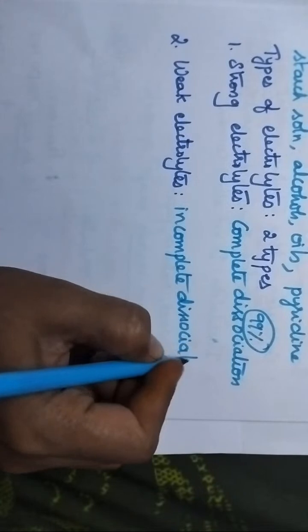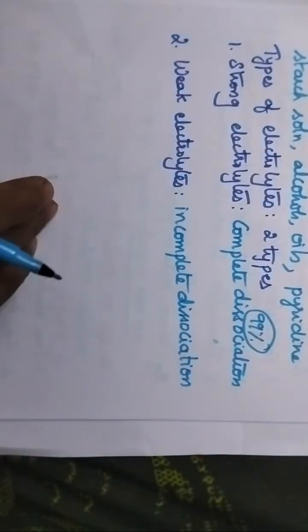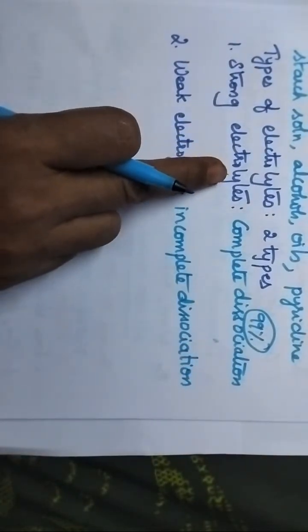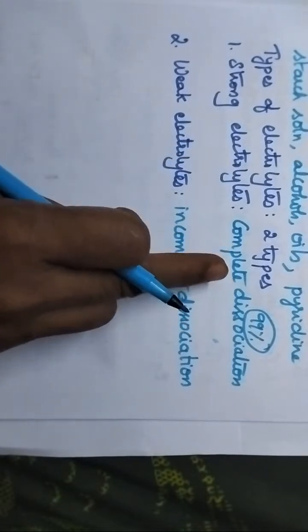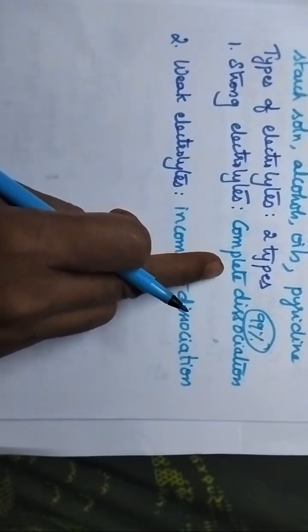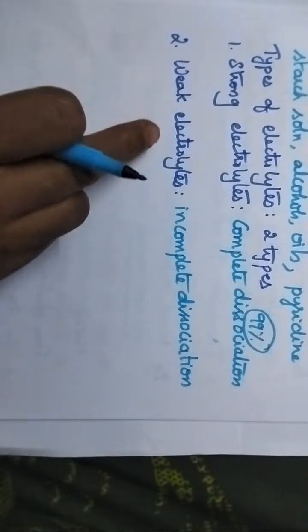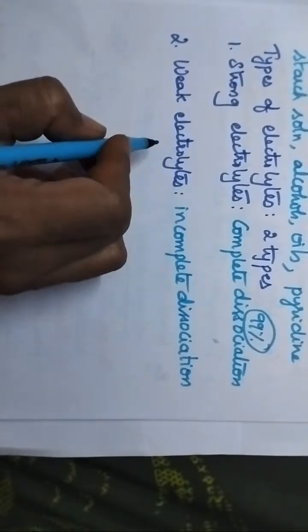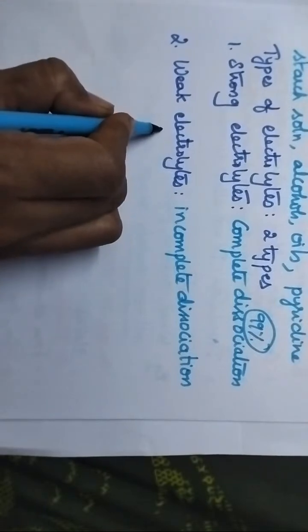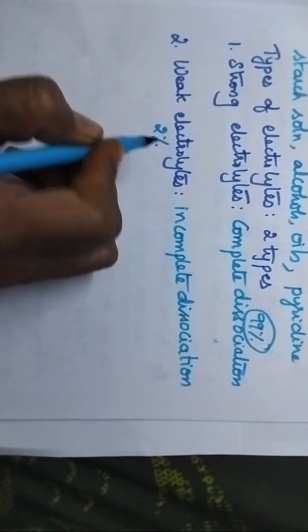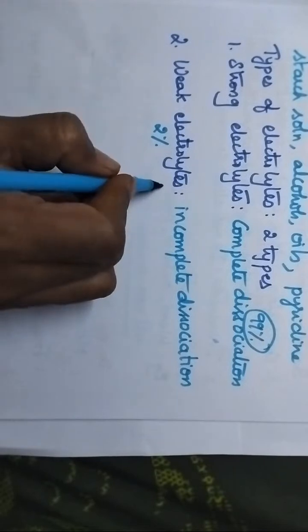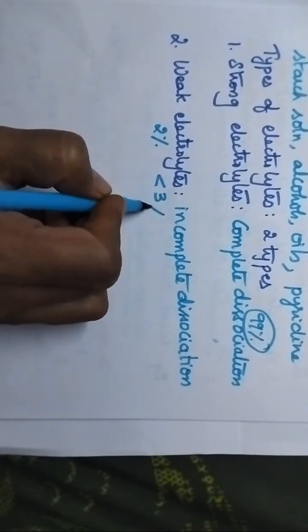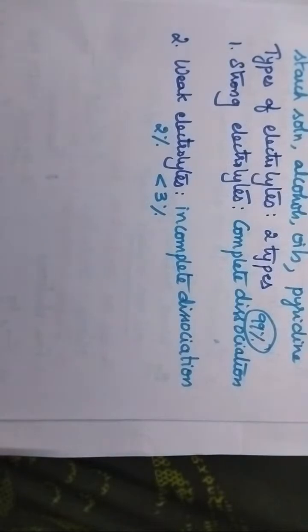Here the conductance is due to the presence of free ions. Strong electrolytes undergo complete dissociation and hence they conduct huge amounts of electricity. But weak electrolytes undergo incomplete dissociation, up to 2%. So the dissociation is always less than 3% in the case of weak electrolytes.